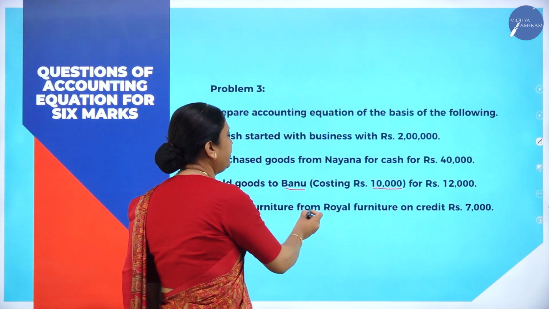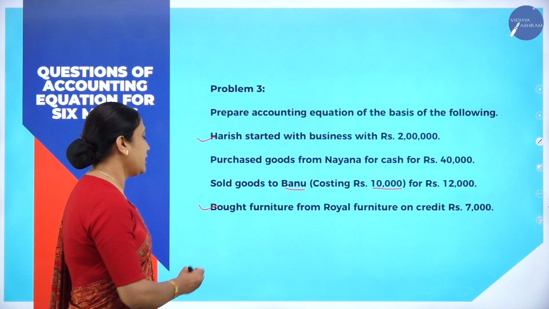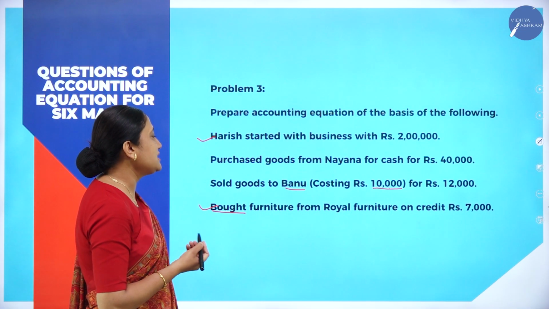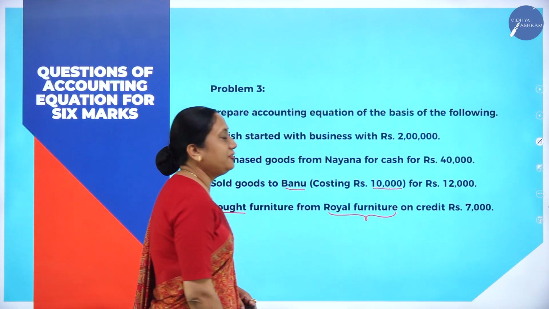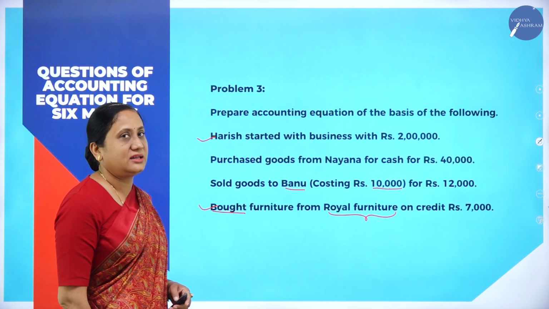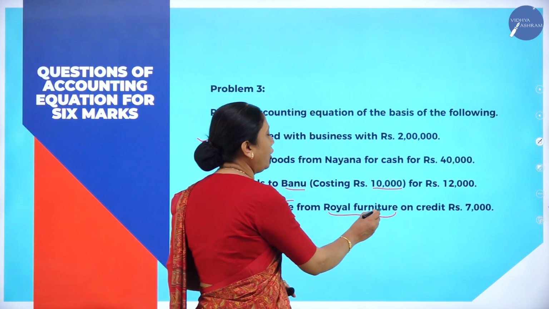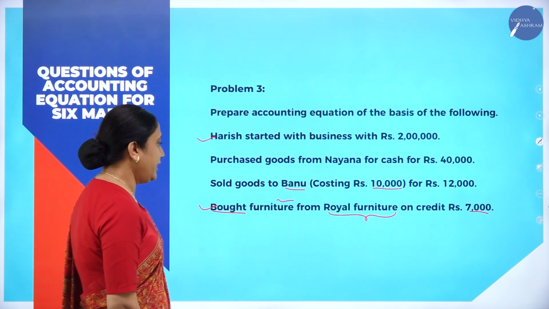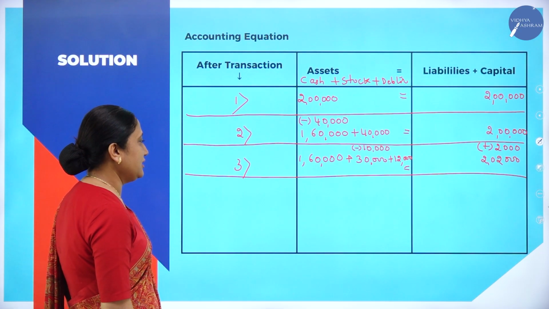Bought furniture from Royal Furniture on credit, rupees 7,000. Bought means purchased. The business has purchased furniture from Royal Furnitures. Royal Furnitures are the sellers of the furniture. The business has purchased furniture from Royal Furnitures on credit, rupees 7,000. It is a credit purchase.